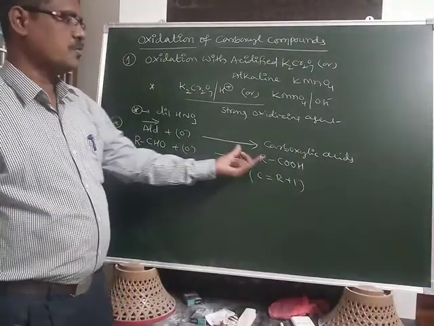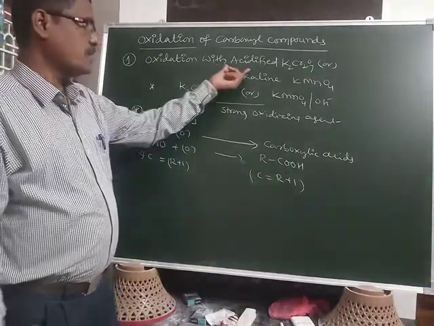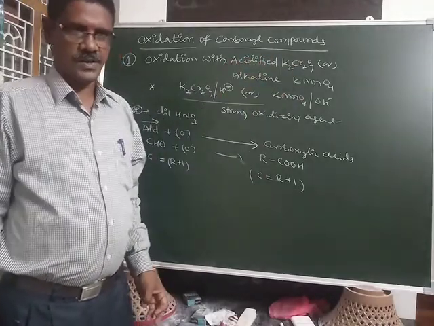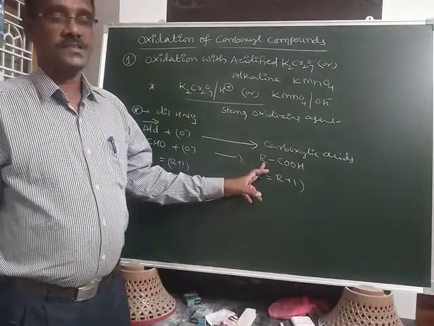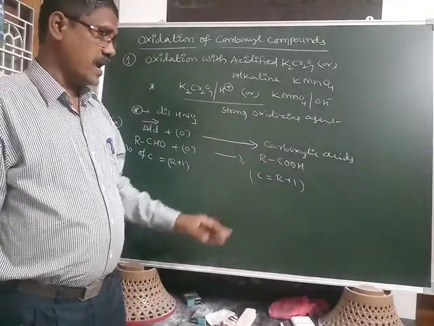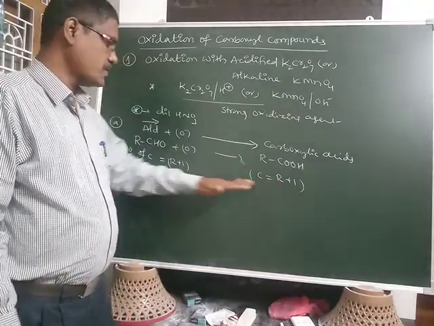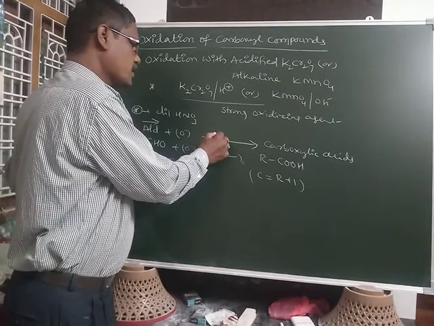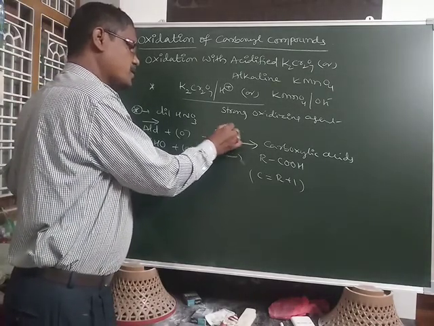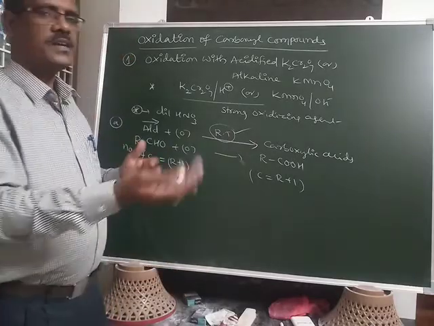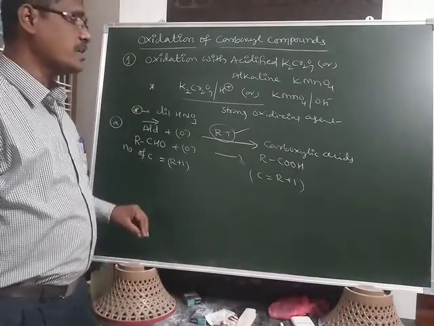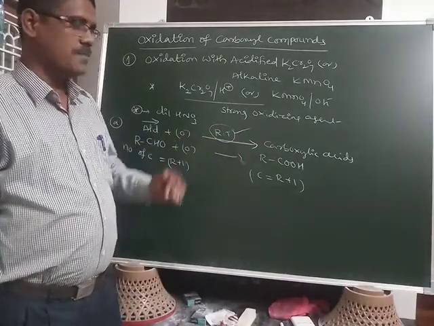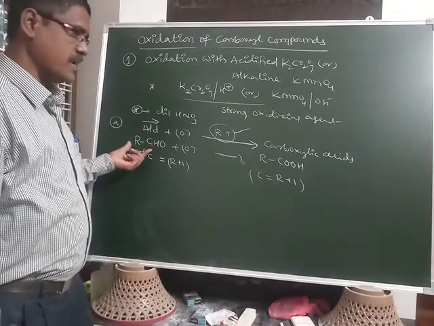The carboxylic acid obtained in this reaction contains the same number of carbons as the parent aldehyde. This reaction takes place easily at room temperature, and aldehydes are easily oxidized.